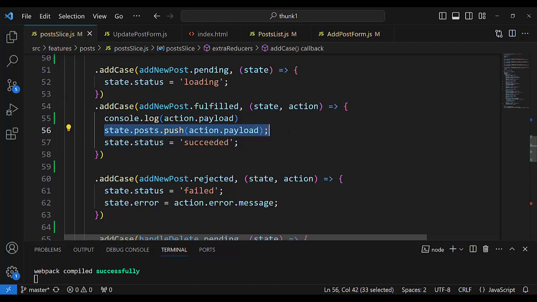When fulfilled, we do state.posts.push(action.payload). Push action payload. Push ID, title, content. Push an object into the array. Posts, plural, the array. And if our array had 5 posts, now we'll have 6 posts after this. And on the screen we will see 6 posts.